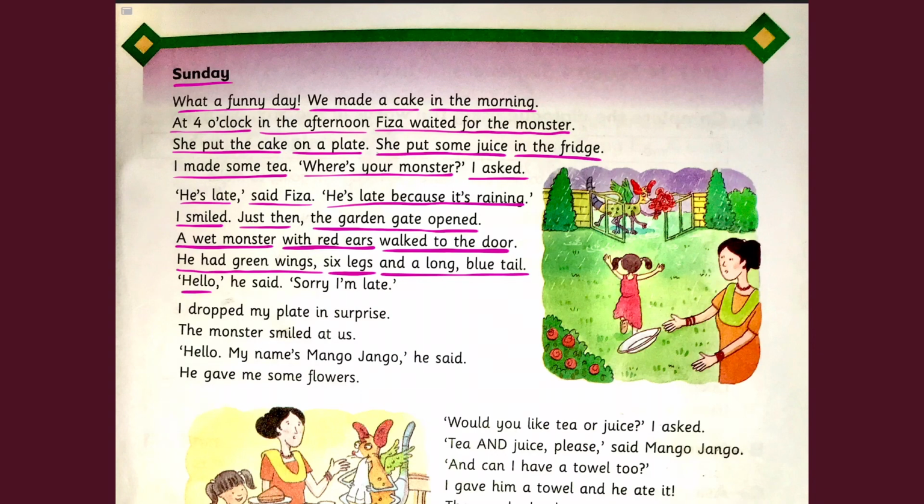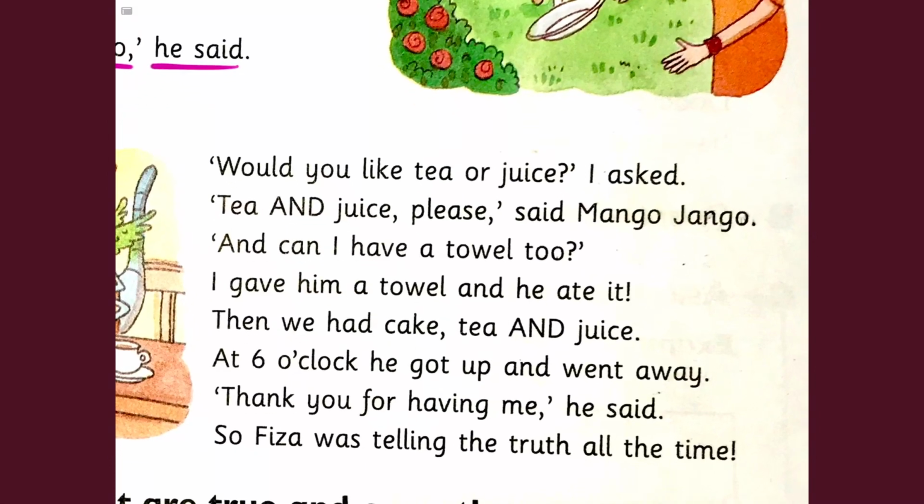Hello, he said. Sorry I'm late. I dropped my plate in surprise. The monster smiled at us. Hello, my name is Mango Jango, he said. He gave me some flowers. Would you like tea or juice? I asked. Tea and juice, please, said Mango Jango.